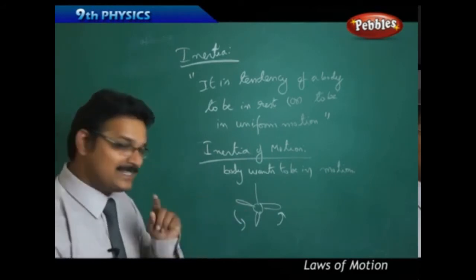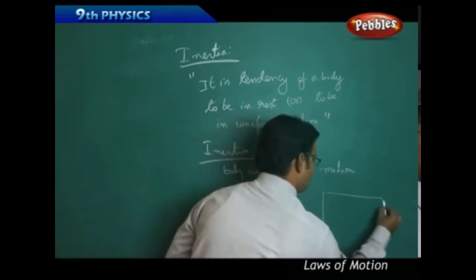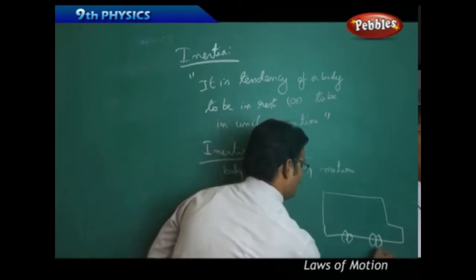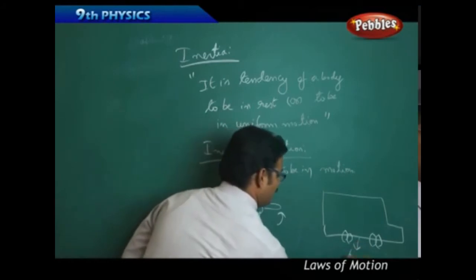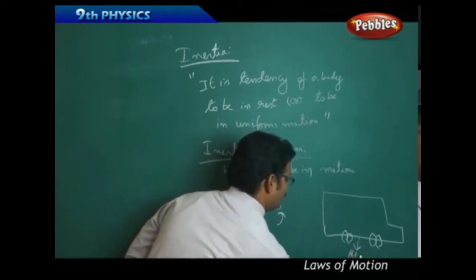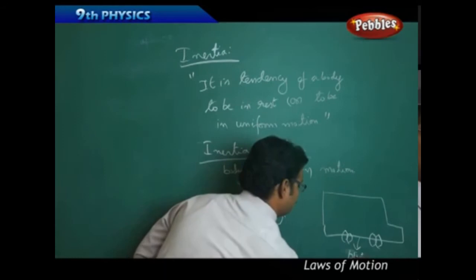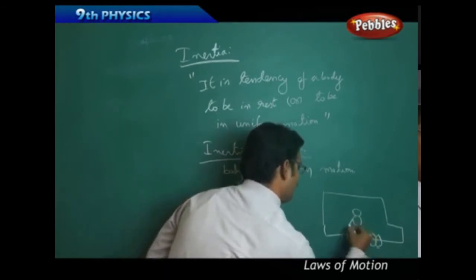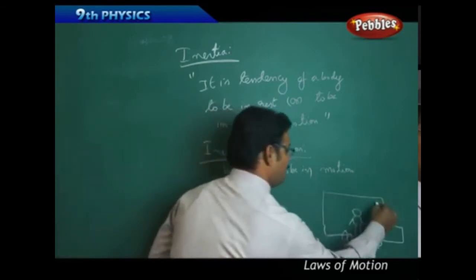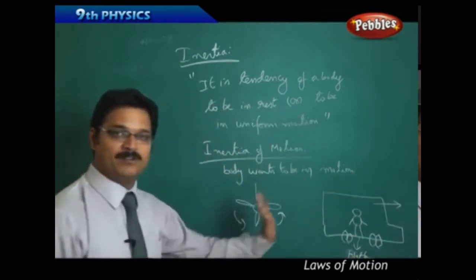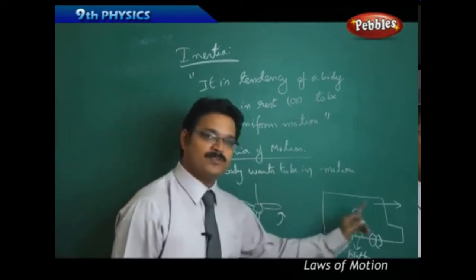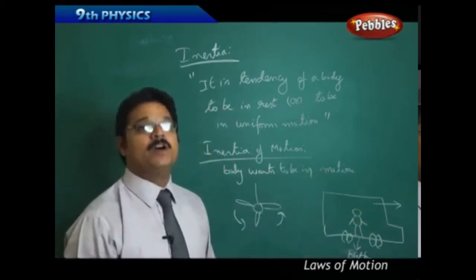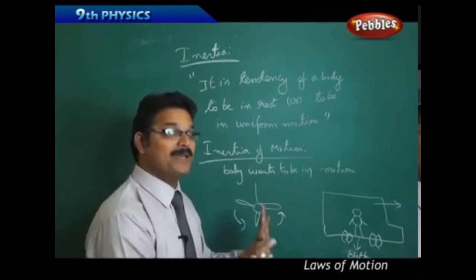Now take the second example, the same bus example. I guess you are thinking, what is the example? Now take the same bus, the platform. Now again the person is standing on the platform. Now this time the bus is actually moving in the forward direction. So when this bus is moving in the forward direction, this passenger is also moving with the same speed as the bus. Now the bus driver suddenly applies the brakes.